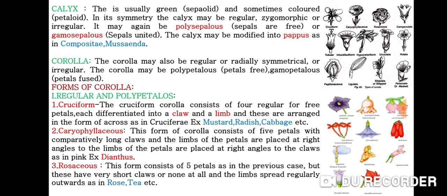Second, Caryophyllaceous. This form of corolla consists of 5 petals with comparatively long claws, and the limbs of the petals are placed at right angles to the claws, as in pink. The best example is Dianthus. The third one is rosaceous. This form consists of 5 petals as in the previous case, but with very short claws or none at all, and the limbs spread regularly outwards, as in rose and tea.